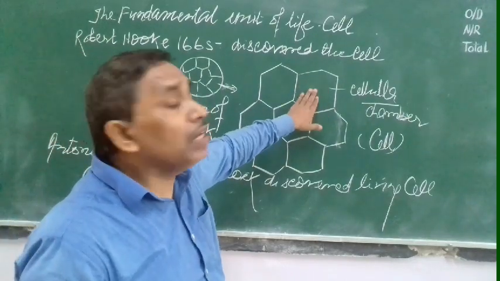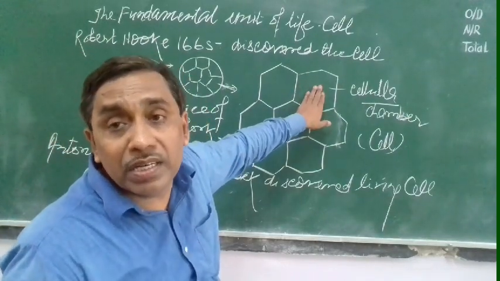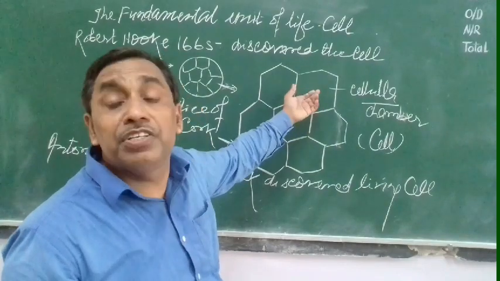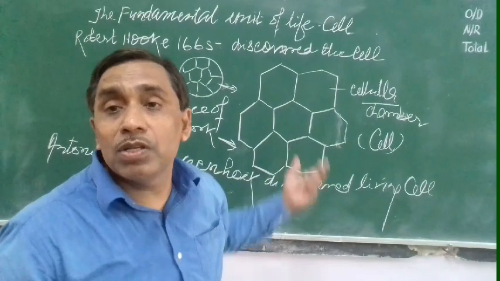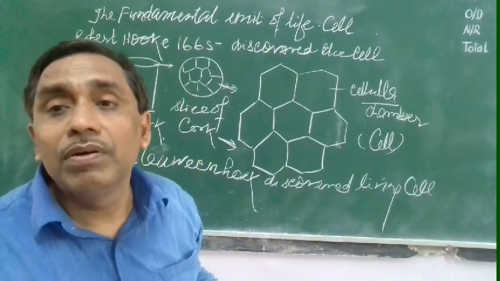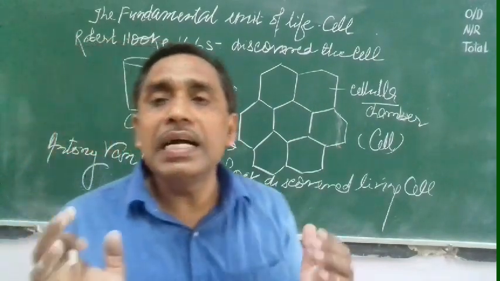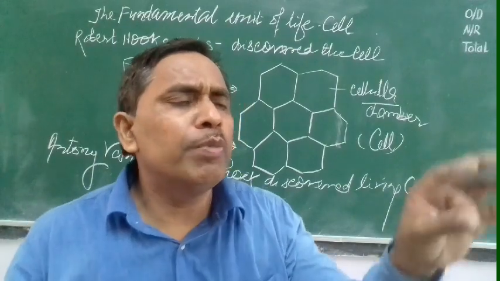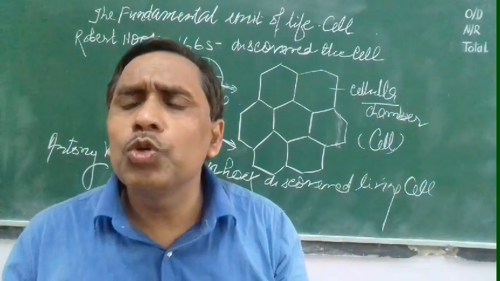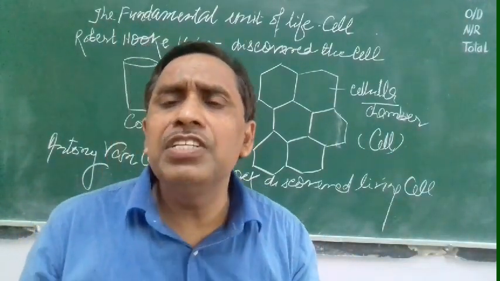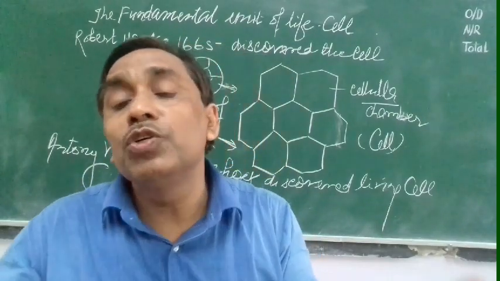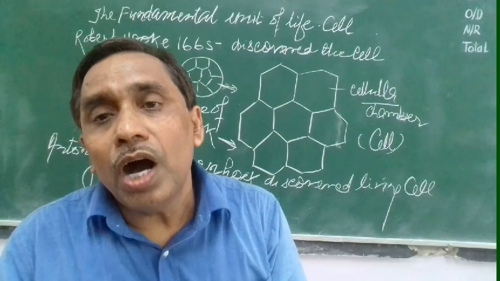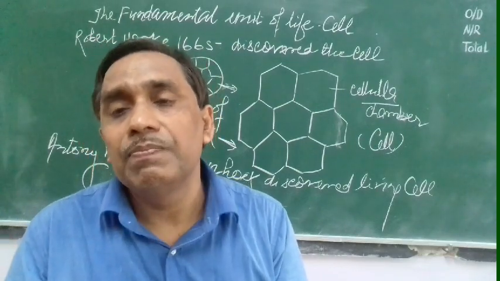But if protoplasm is not there, meaning cytoplasm and nucleoplasm are not there, then the cell organelles will be destroyed. They will not remain alive, and then the cell will also not remain alive. Inside the cell, just like in a factory, so many machines, so many instructors, so many engineers are there. Raw material is being used, and good material is produced. Our cell is also like a factory.